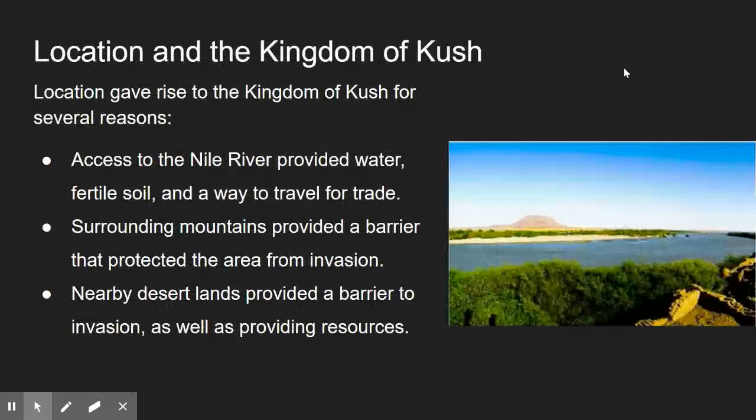Location gave rise to the Kingdom of Kush for several reasons. Access to the Nile River provided water, fertile soil, and a way to travel for trade. Surrounding mountains provided a barrier that protected the area from invasion, and nearby desert lands provided a barrier to invasion as well as providing resources.